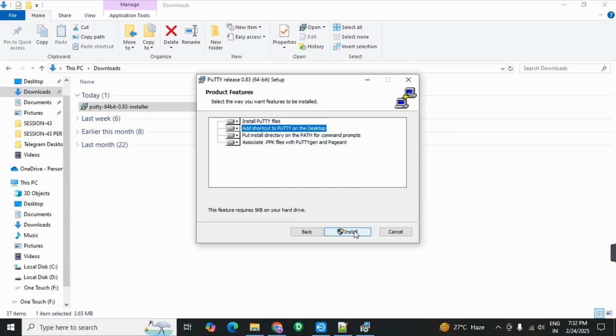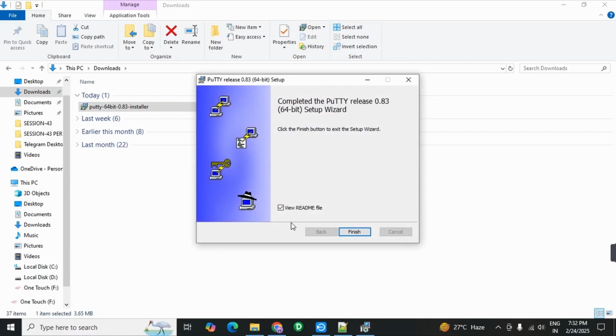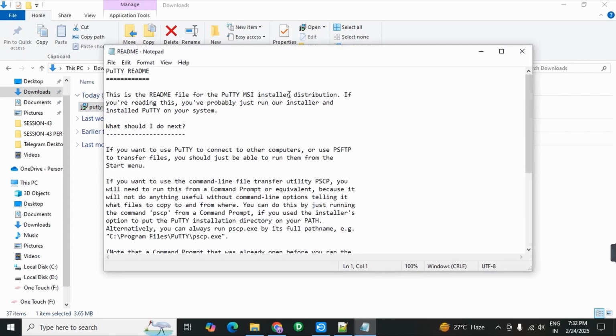Now install the PuTTY. Yes. Finish. Okay, we have successfully installed the PuTTY. If you install it, automatically it gives the readme notes. Okay, just close it.